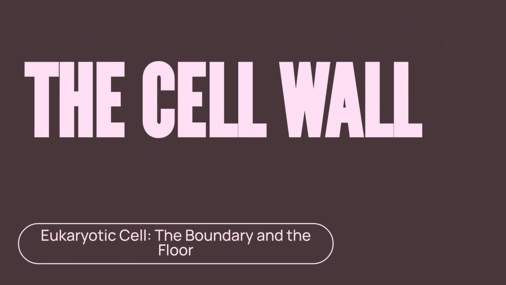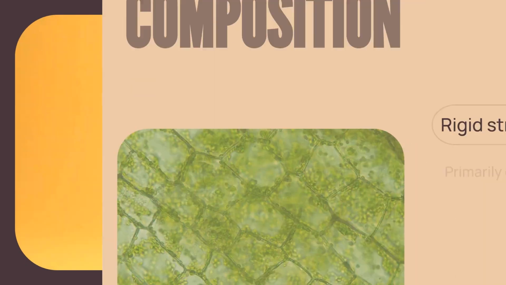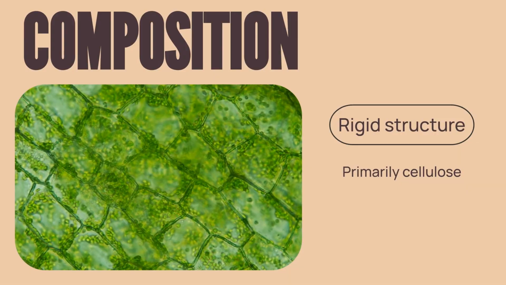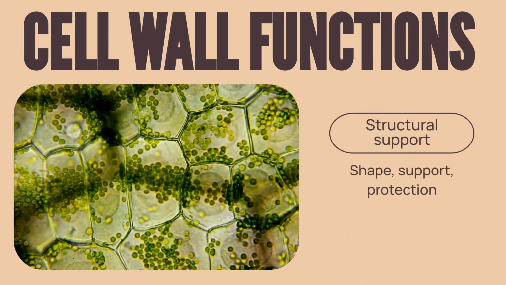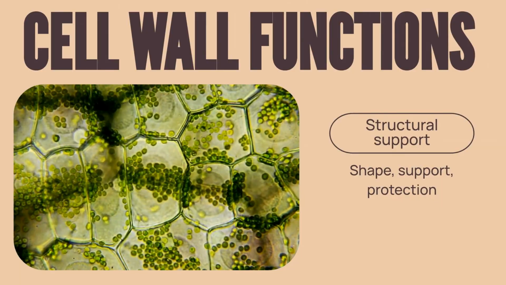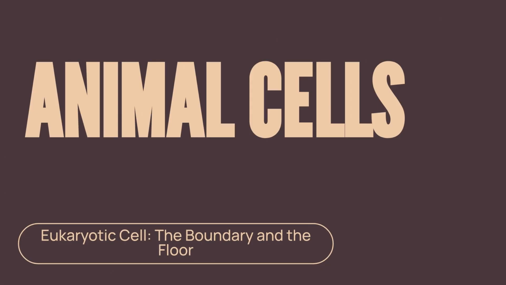Next, let's consider plant cells, which have an extra outer armor, the cell wall. Here we shift our view to a plant cell, highlighting its thick, rigid outer border. This cell wall is primarily made of cellulose, providing a rigid structure. The cell wall provides rigid shape, structural support, and protection against mechanical shocks. It is important to note that animal cells, unlike plant cells, never have a cell wall.